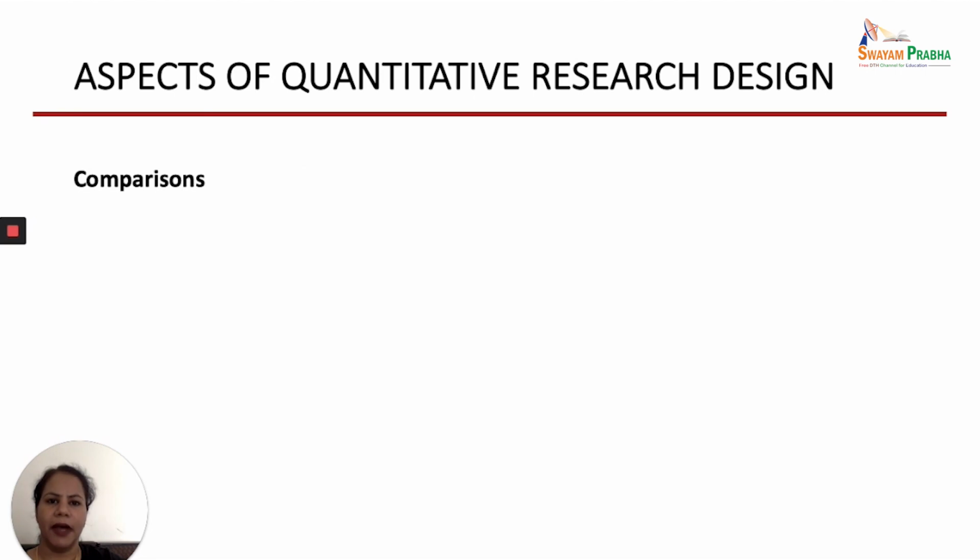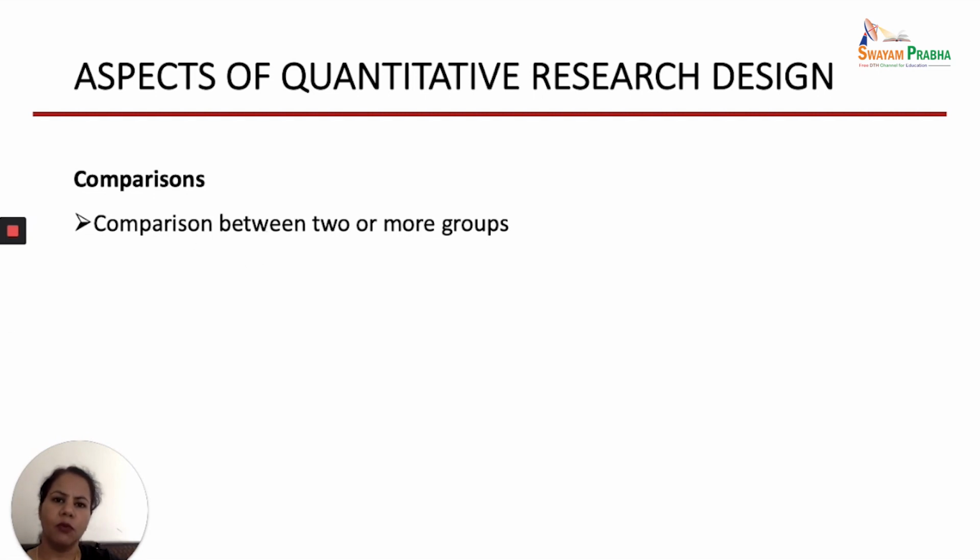Next one is comparisons. Then you have to see whether your research study includes a comparison. Are you going to compare groups? Are you going to compare some interventions? Let us discuss the different types of comparisons we have to think about when designing our research study. First one is comparison between two or more groups. So you have to see, are you going to compare between two or more groups?